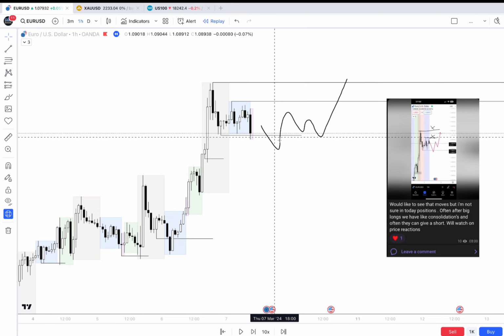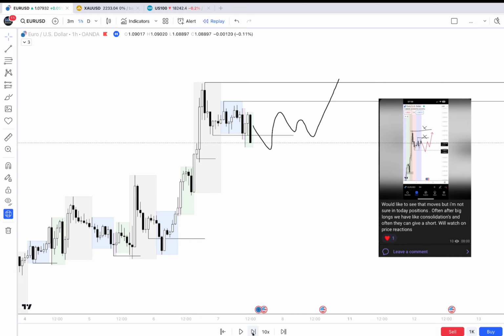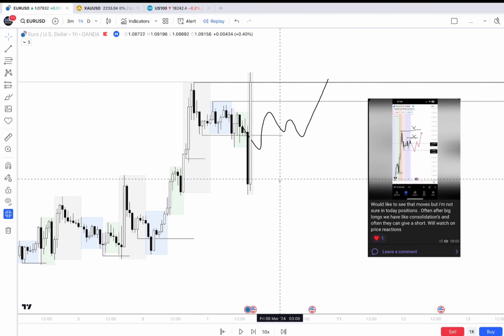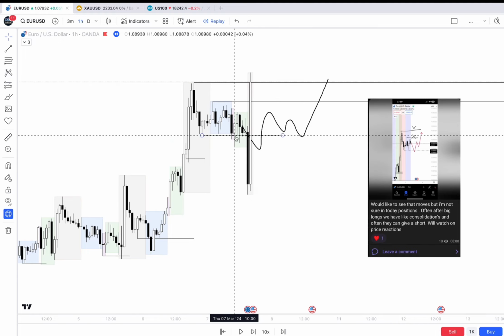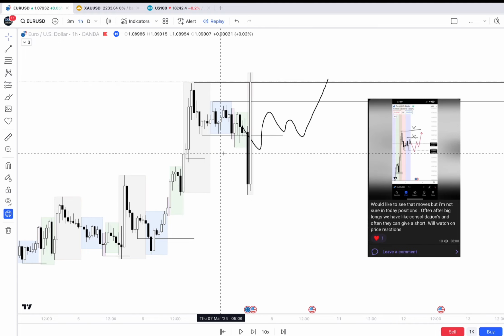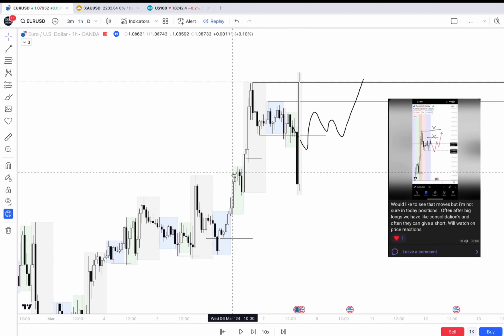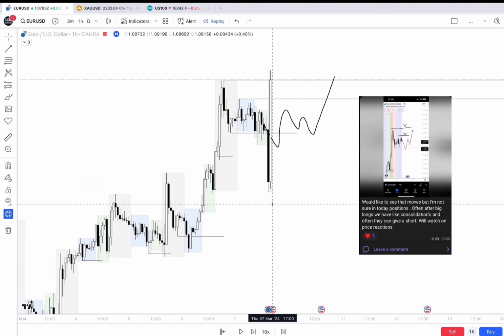Okay, we swept that fractal that we wanted. Resweep that. No, that liquidity is not taken, but we fulfilled the fair value gap. Unfortunately, we closed below our last fractal liquidity, and only after that we made our targets. Okay, so let's check the next day.